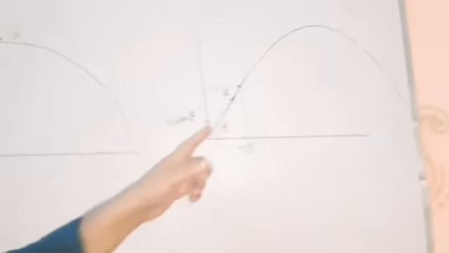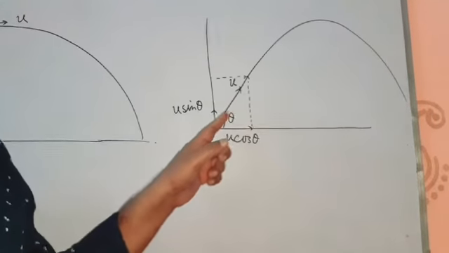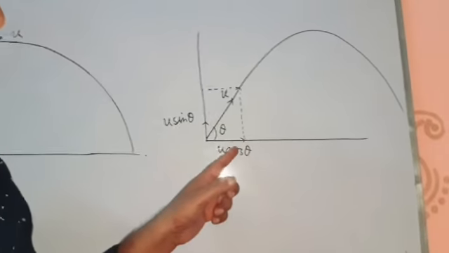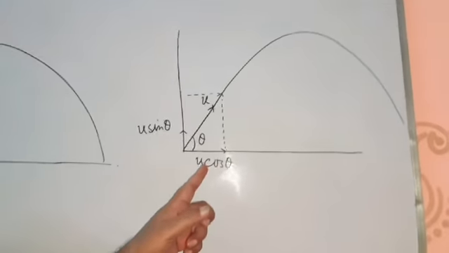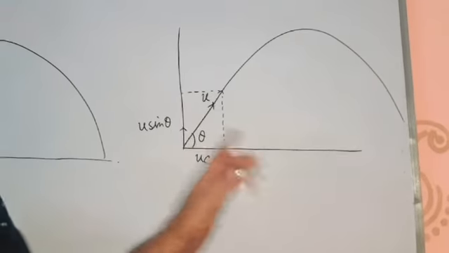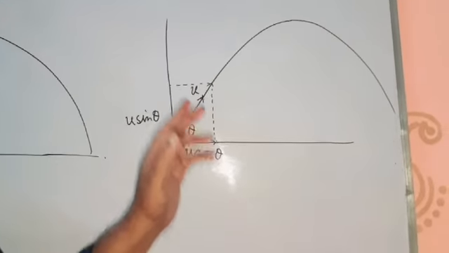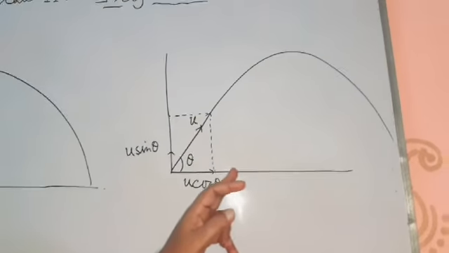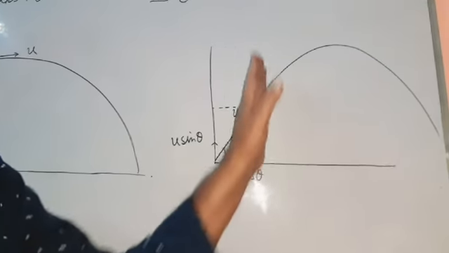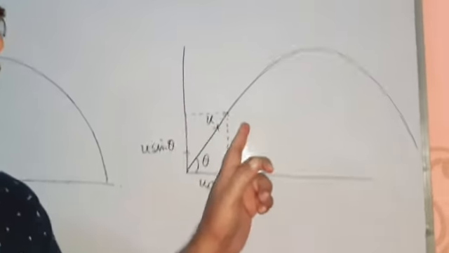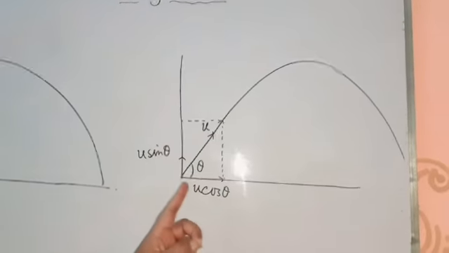Now here, this object is considered as a combination of two velocities. One is the horizontal component, this is vertical. These two velocities: this one will remain constant, but this one changes. So this one we have to think about to calculate.